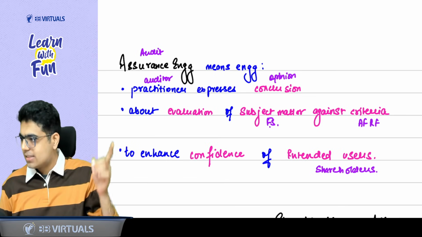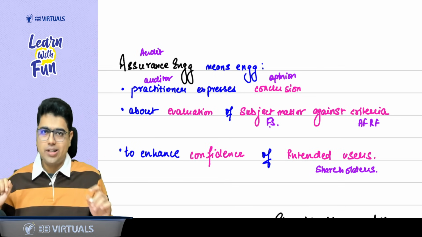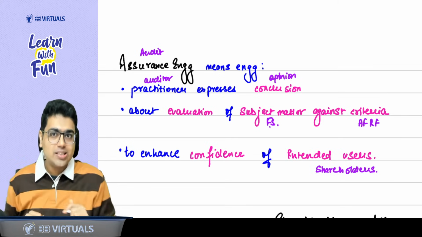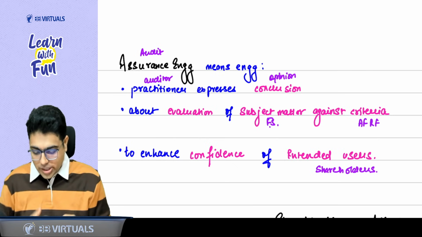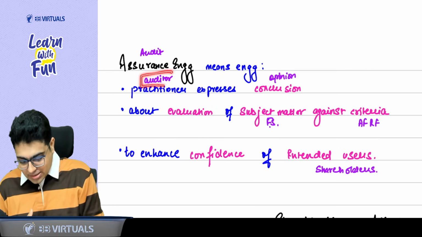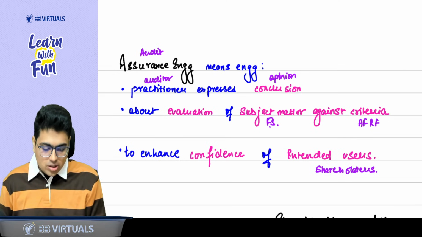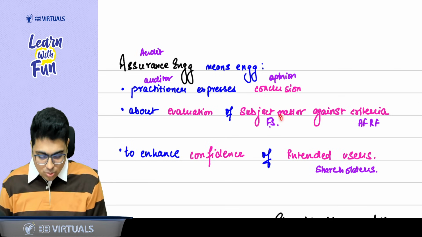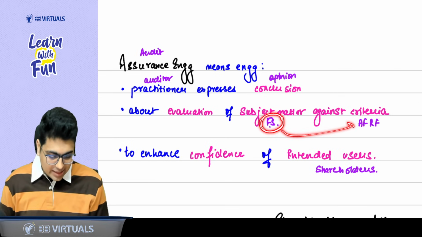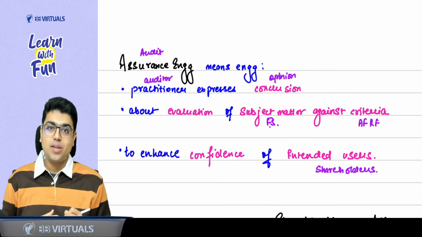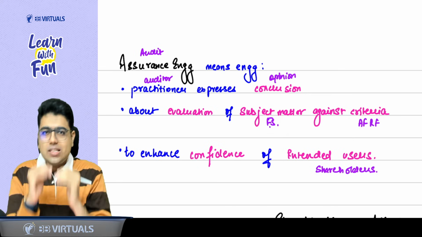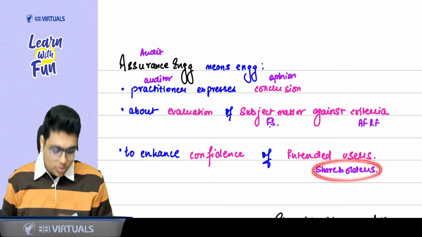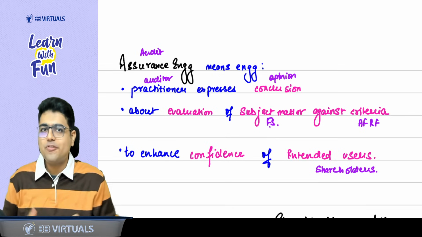Let's understand this definition with an example of audit. Can I say audit is also an assurance engagement, a reasonable assurance engagement? Yes, sir. In the audit, our practitioner is the auditor. Instead of a conclusion, he expresses the opinion, an opinion about evaluation of financial statements against the applicable FRF. That is the criteria. And once you give your opinion, it increases the confidence of the shareholders. Shareholders have more confidence in the company.